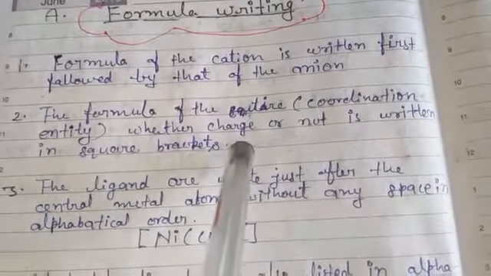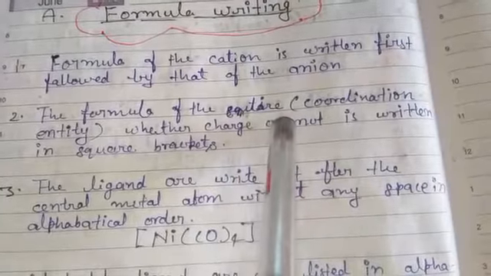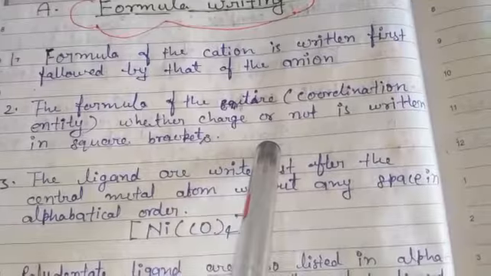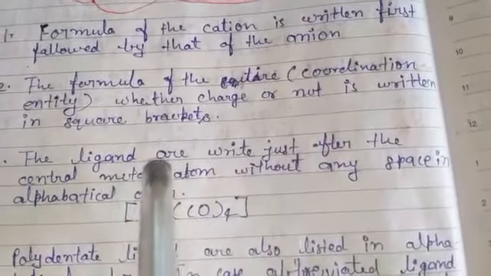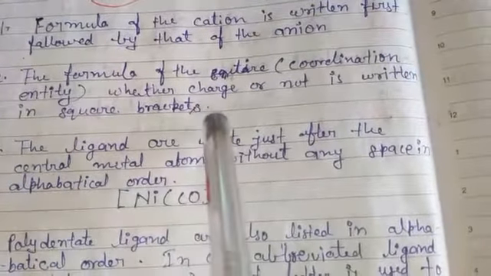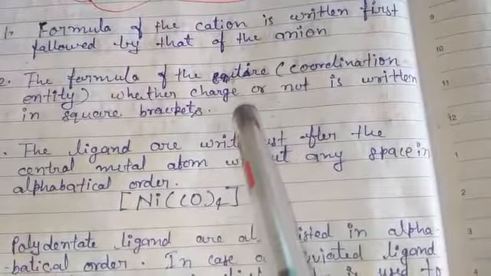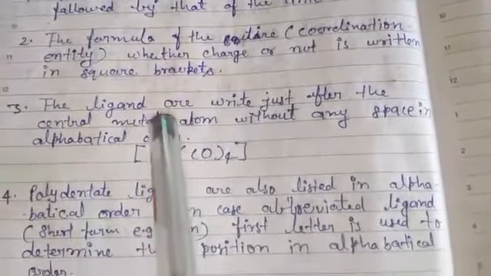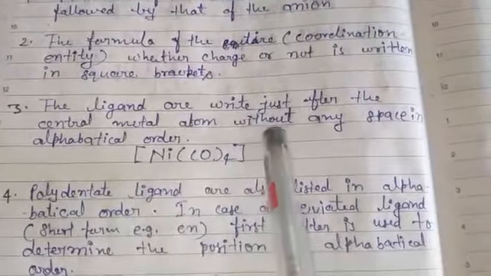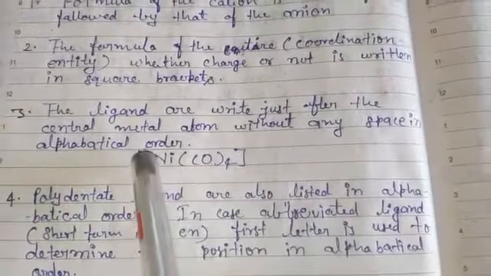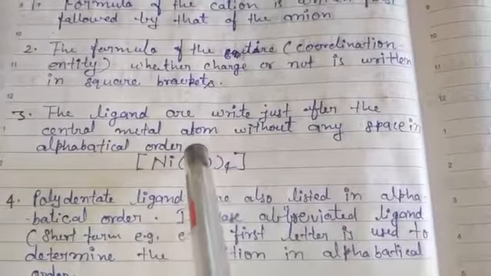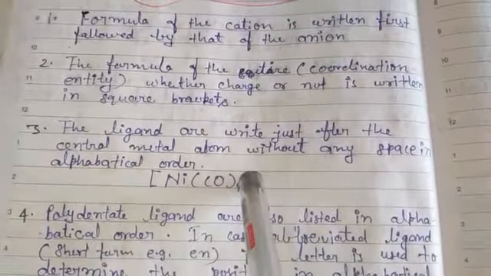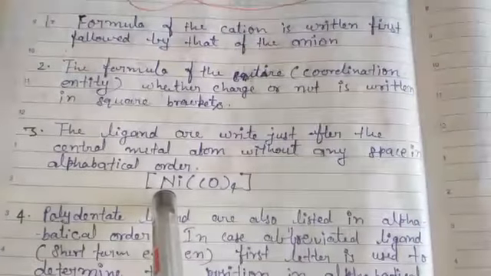Next, the formula of the entire coordination entity, whether charged or not, is written in square brackets. Next, the ligands are written just after the central metal atom, without any space, in alphabetical order.